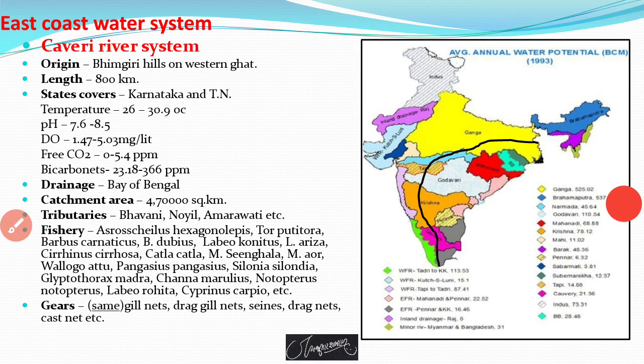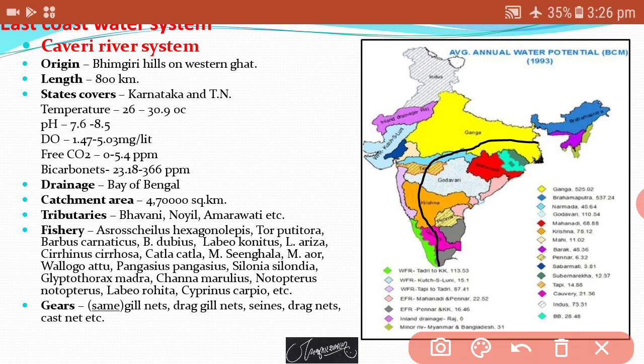Then the third river belonging to the east coast water system, that is the Kaveri river system. The river is the Kaveri, which originates in the Bhimgiri hills on the Western Ghat. Length is about 800 km, and this river covers the states of Karnataka and Tamil Nadu. From those states, this river passes.